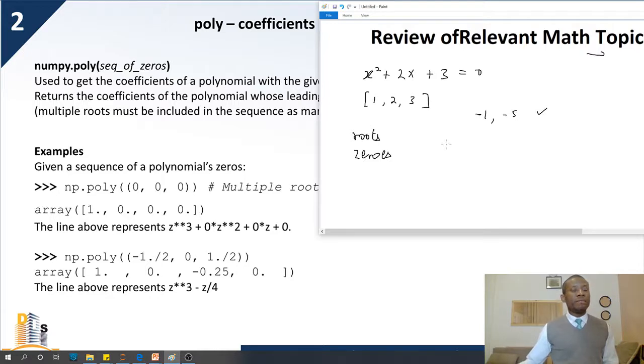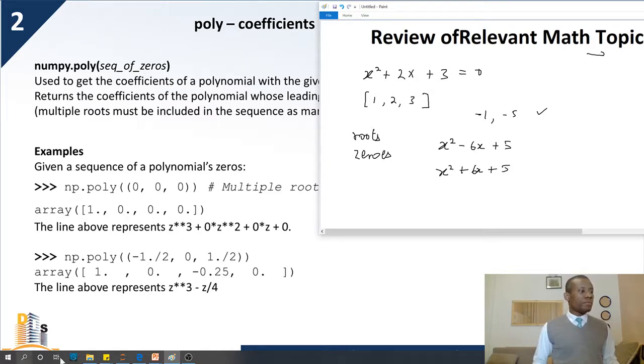Maybe that is going to be x squared minus 6x plus 5, or maybe x squared plus 6x plus 5. Well, I don't know. So let's say we have a sequence of roots, -1 and -5, and we want to find the polynomial that has these roots.